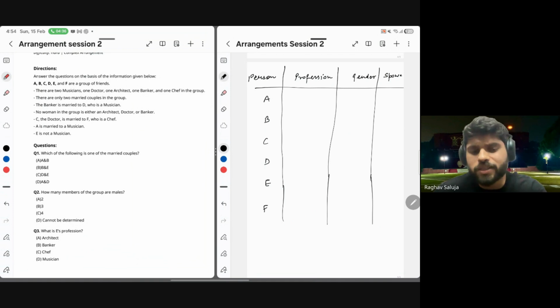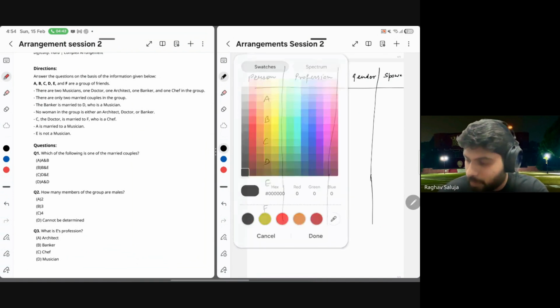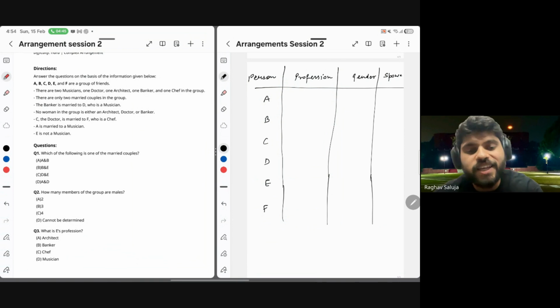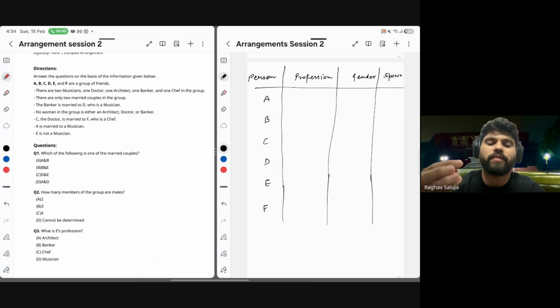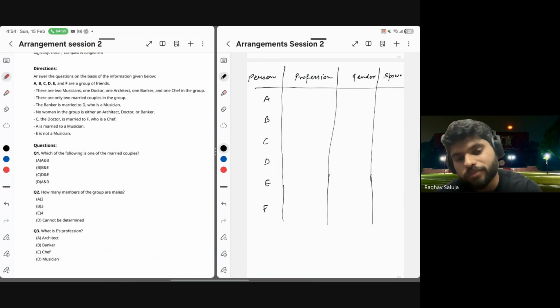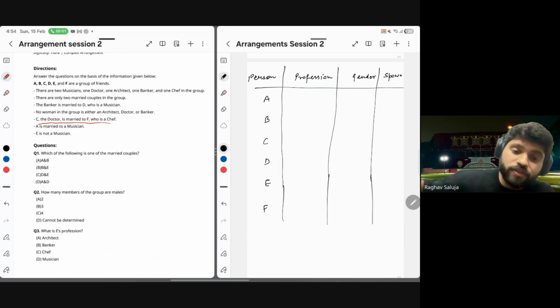But are they our anchors? Can any of them be the anchor? No, it cannot. Why? Because it's not giving me anything definite. And the most important thing about an anchor is that it gives you something definite. So if it's not giving you anything definite, it's not an anchor. But C, the doctor, is married to F, who is a chef.